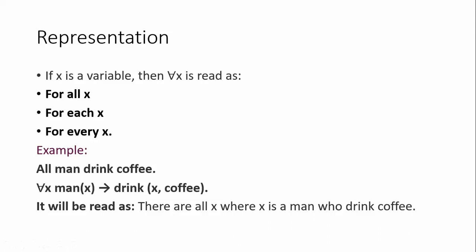In this way we apply the universal quantifier and convert the given statement into first order logic. Two things we have to put in our mind: one is the inverted A symbol for representing the universal quantifier, and the other is the implication symbol to represent the relationship between the objects.